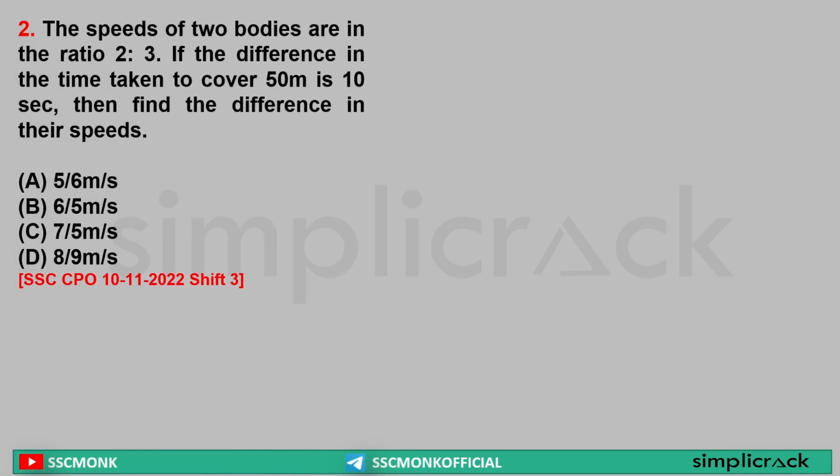Next, the speeds of two bodies are in the ratio of 2:3. If the difference in time taken to cover 50 meter is 10 seconds, then what is the difference in their speeds? Now understand, we know that distance is equal to speed into time. Yes or no? Yes. If the speeds are in the ratio of 2:3, then time will be in the ratio of 3:2, because distance is constant, it will be equal. Yes or no? This is the time, this is speed. Clear? Now what is it saying? It is saying the difference in the time taken to cover 50 meter is 10 seconds.